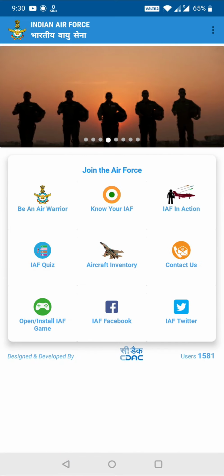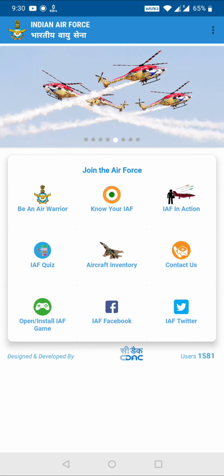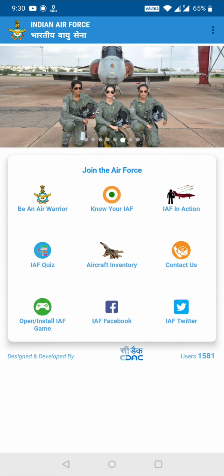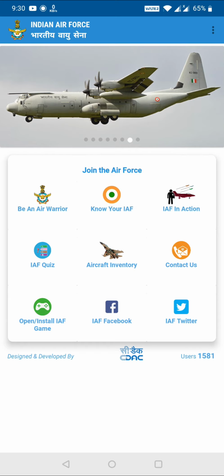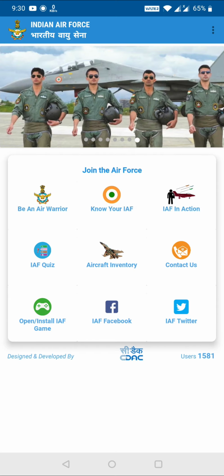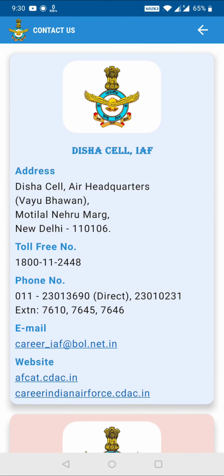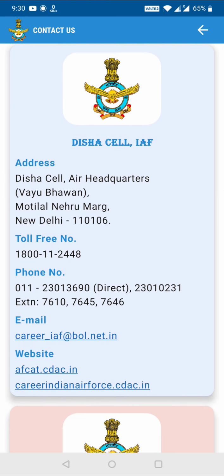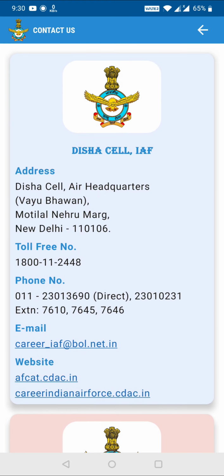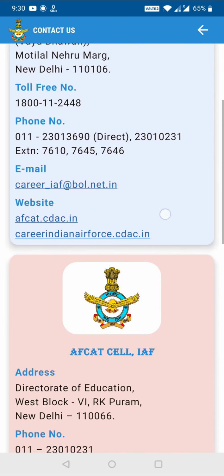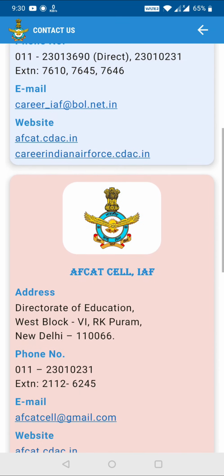Now one more important, and the most important I would suggest in this app, are two things. One is BN Air Warrior, which we will explore afterwards. Other thing is contact us. So if you check contact us, I get a lot of WhatsApp messages, a lot of requests to find out some number or email IDs, how to contact regarding AFCAT, regarding AFSB and all that stuff. So here they have clearly given, if you go to contact cell, they have given Disha cell IAF. Okay, so Disha is the cell which conducts AFCAT, and also they have given clearly the address, the toll-free number, the phone number also, and the email, everything, and the website. So clearly you can click over here and you can open the website. AFCAT cell they have given.